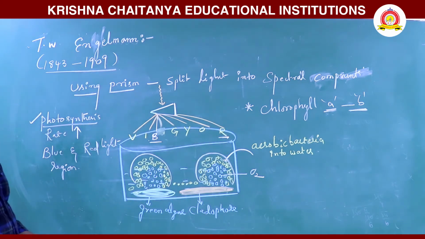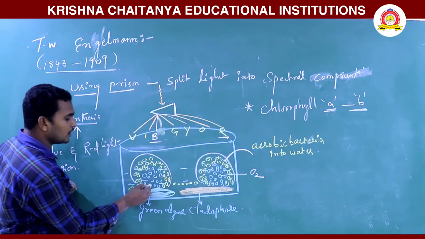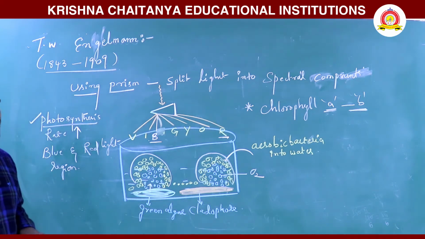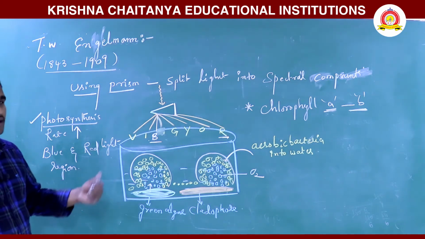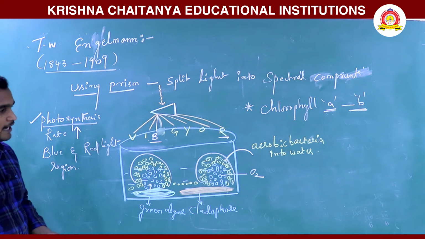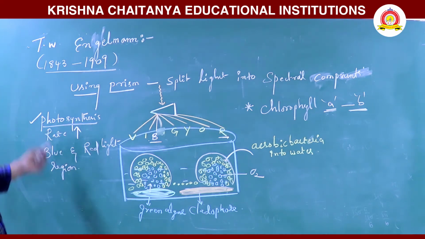Chlorophyll A and chlorophyll B. So more light is absorbed, more photosynthesis takes place, and that's why more oxygen is released in the blue light region and red light region; in the remaining regions photosynthesis is comparatively less. So in this experiment, photosynthesis takes place mainly in the blue light and red light regions, and the pigments involved are chlorophyll A and chlorophyll B.